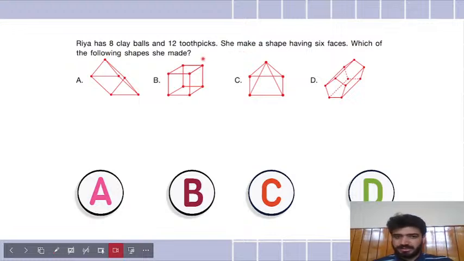Easy question. So what we have is that she has eight clay balls and 12 toothpicks, and she made a shape having six faces. Whoever is sending the answer, send it like A, B, C, D along with your name, so that I understand who is sending it.